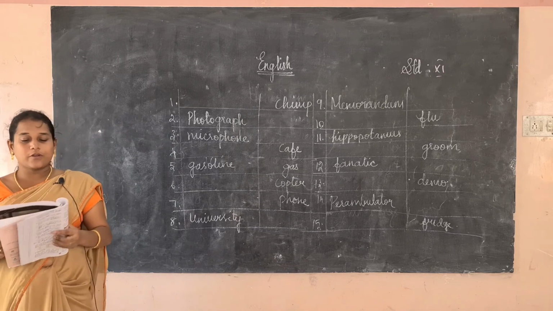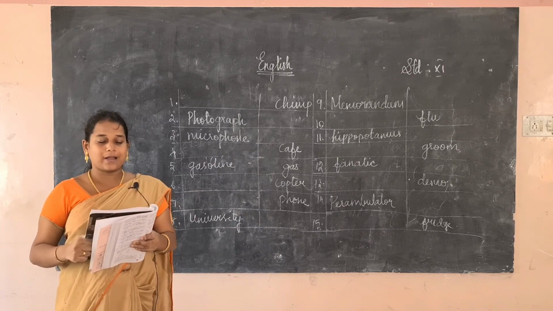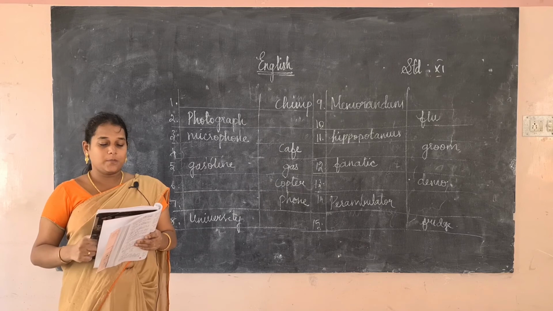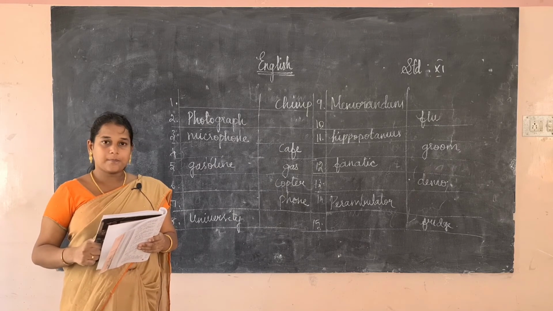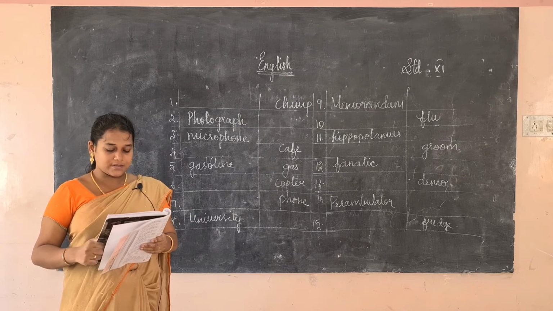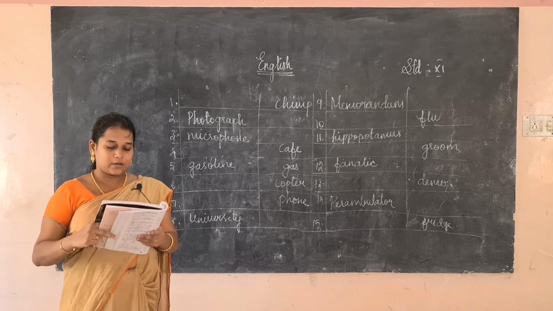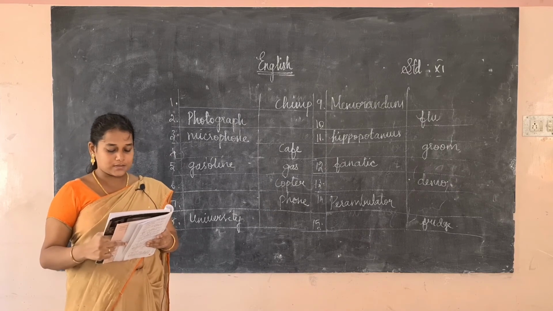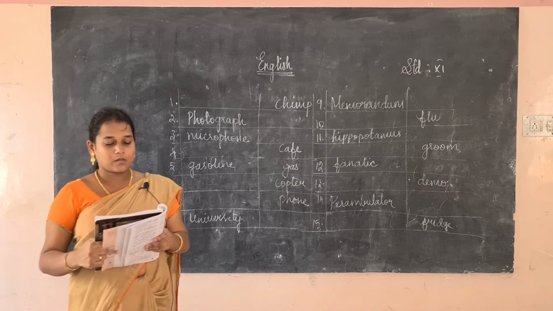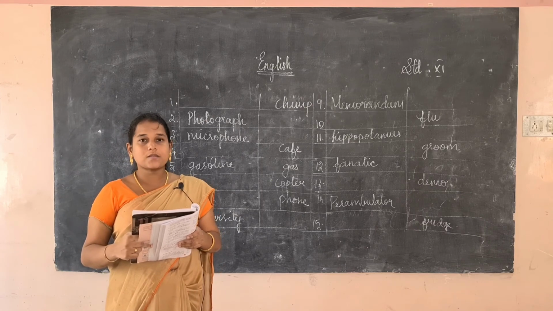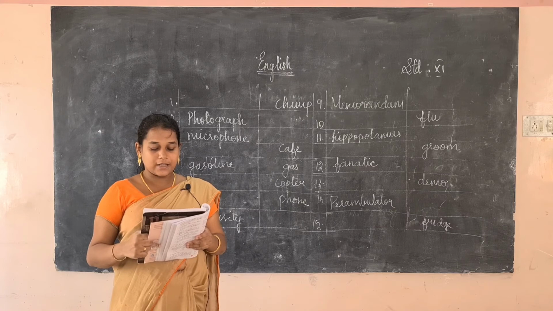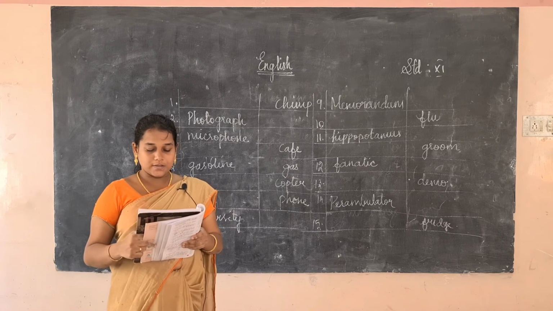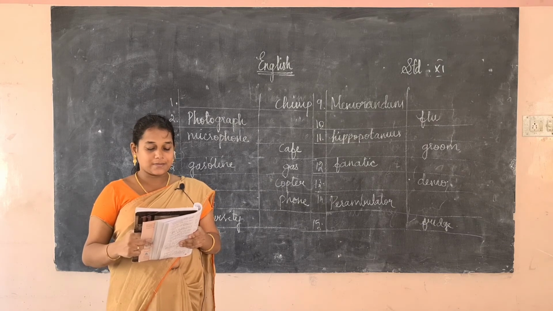Okay, the next one, you have to refer to a dictionary and match the profession with the relevant job described there. The first one is pathologist. A pathologist is a person who studies disease. Next, ornithologist, a person who studies birds. An entomologist studies insects. An archaeologist studies artifacts and physical remains.